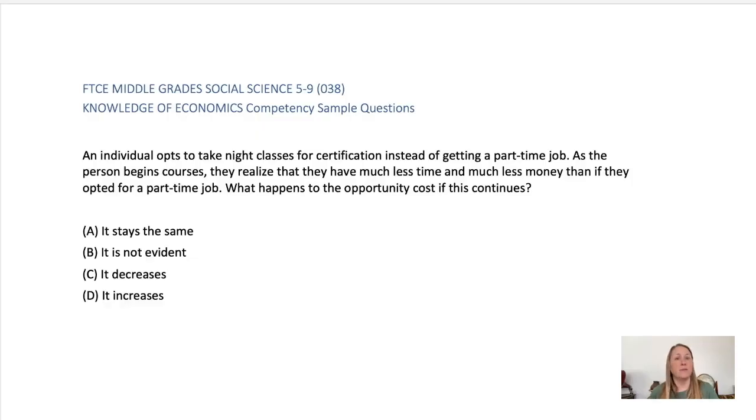A. It stays the same is incorrect. Opportunity costs can change over time depending on what is being given up. B. It is not evident is incorrect. It is evident here because the person is clearly giving up time and income from a part-time job. C. It decreases is incorrect. It doesn't decrease. The more time and money they lose, the more valuable the job options become. The correct answer is D. It increases. The opportunity cost of taking certification classes over getting a part-time job is the time and money associated with that part-time job. As the person's time and money dwindle, the opportunity cost increases.